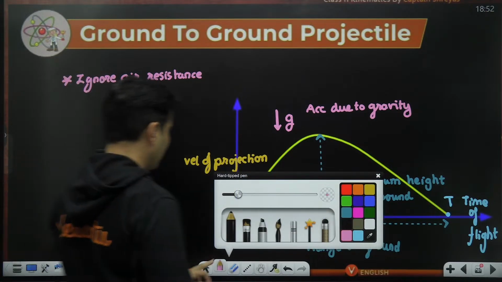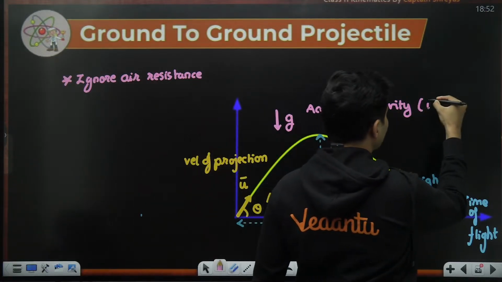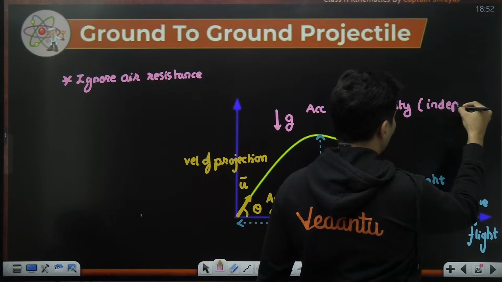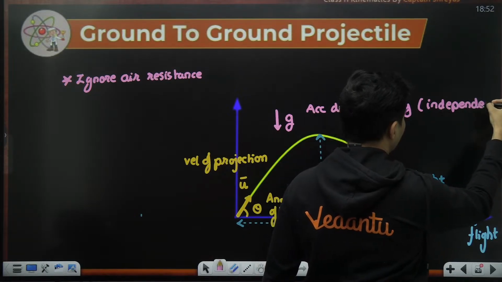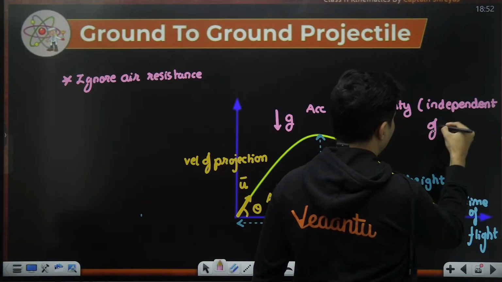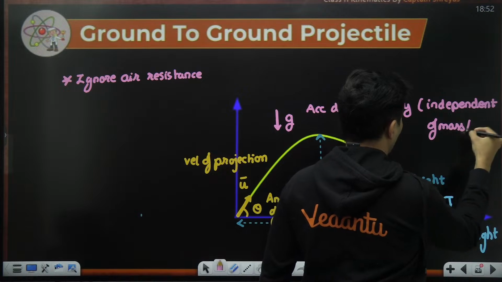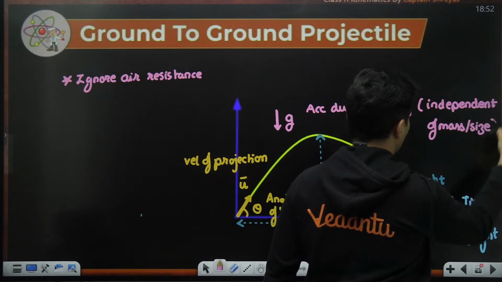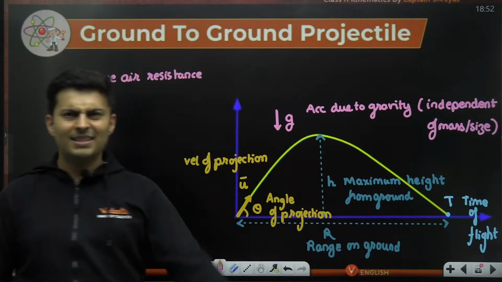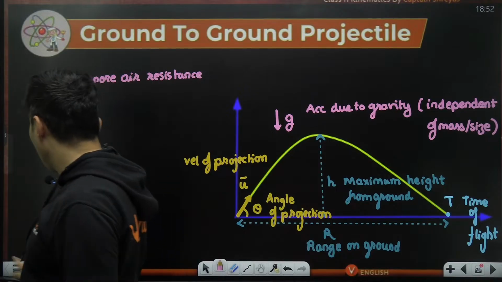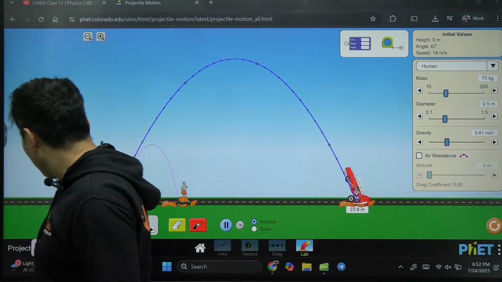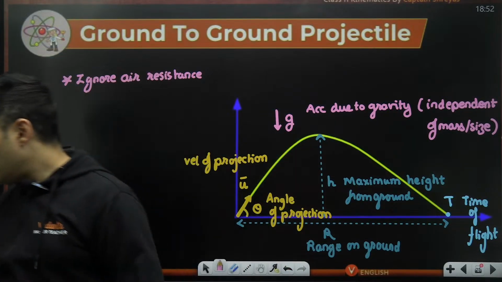Ignore the air resistance, and acceleration due to gravity is always independent of the mass, or even the size or the shape of the object. Is this absolutely clear? You just saw a demo of this. Everybody with me?